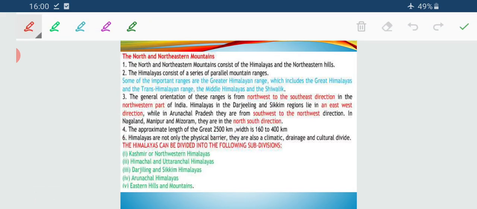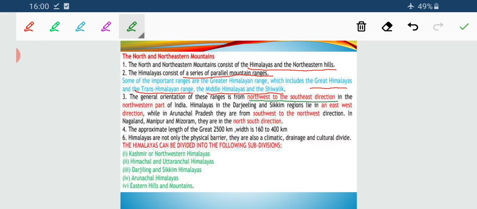The northern and northeastern mountains consist of the Himalayas and the northeastern hills, and they consist of a series of parallel mountain ranges. We have the Great Himalayas, Trans Himalayas, Middle Himalayas, Shivalik. We know these are the Greater Himalaya, Outer Himalaya, Shivalik ranges, Lesser Himalayas. All these are parallel ranges. Basically their orientation is from northwest to northeast.